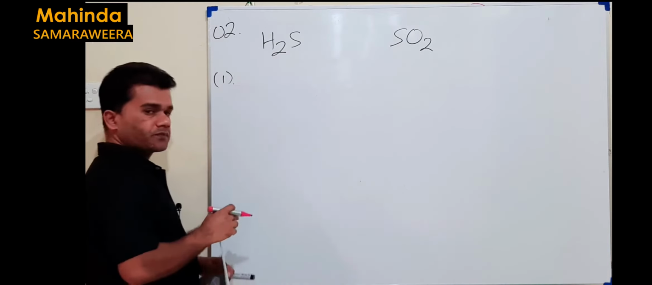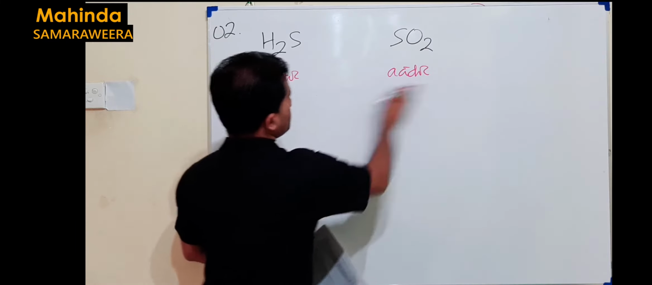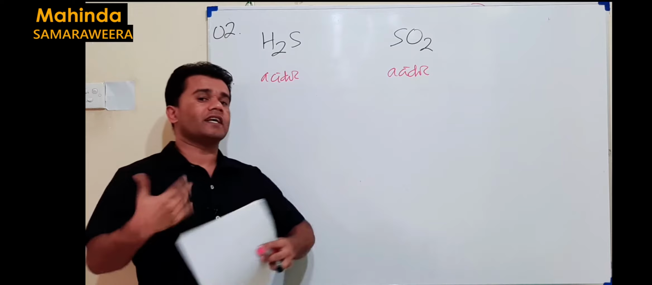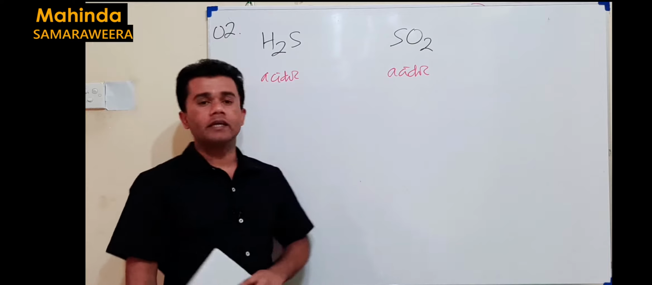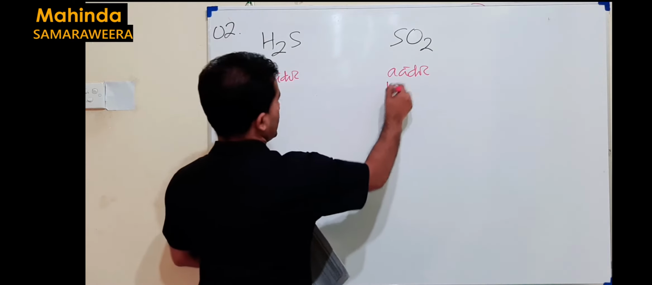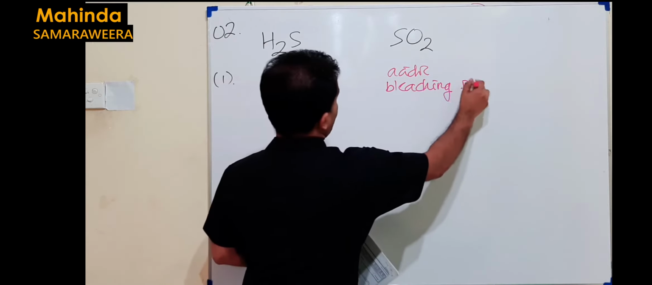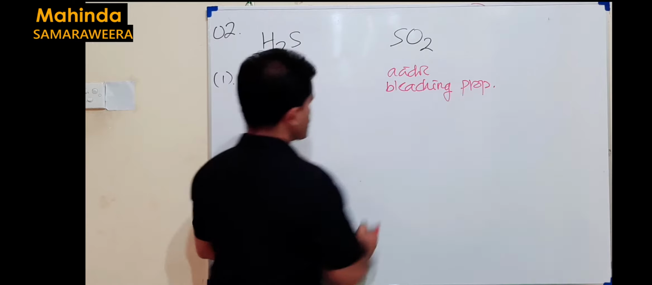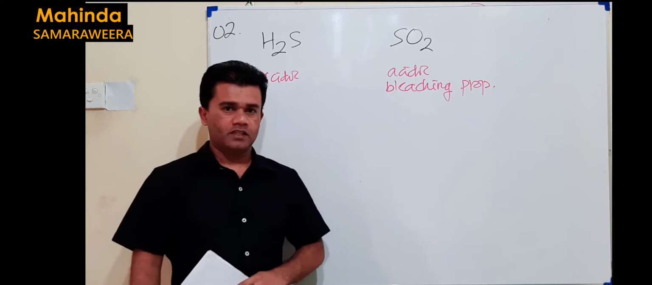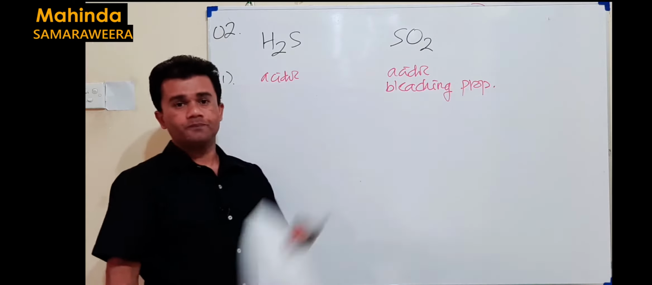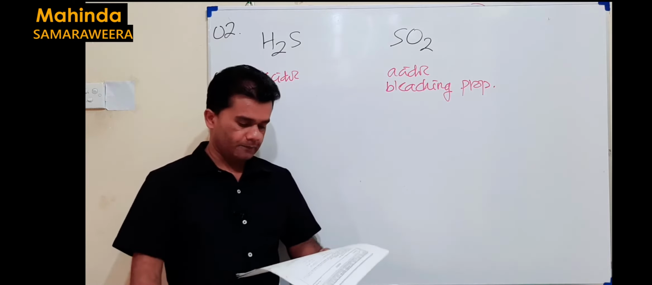H2S is acidic. Sulfur dioxide is also acidic. Once you use litmus paper, we can expect the same observation. But there is a special property in sulfur dioxide. Sulfur dioxide can act as a bleaching agent, it has bleaching property. Because of that, sulfur dioxide can bleach the litmus paper. Then there is a different observation, so we can use litmus paper to distinguish these two gases without any difficulty. Let's move to the second one.